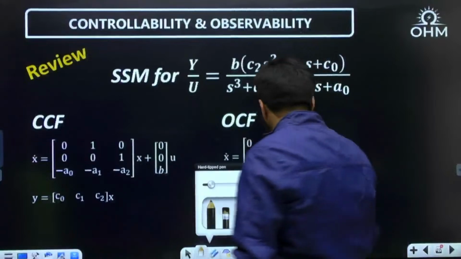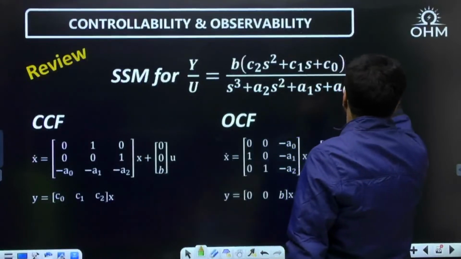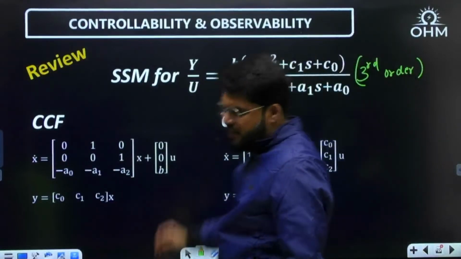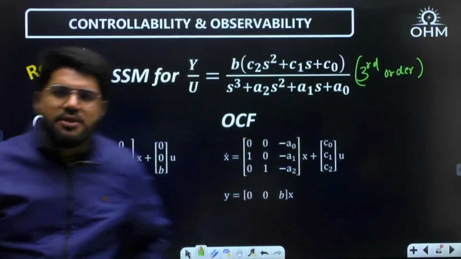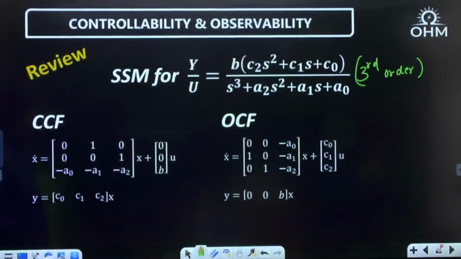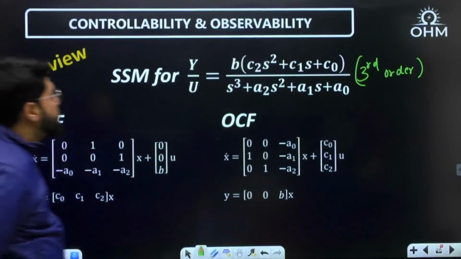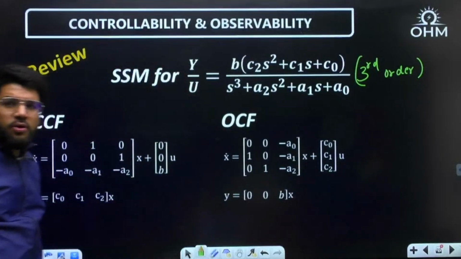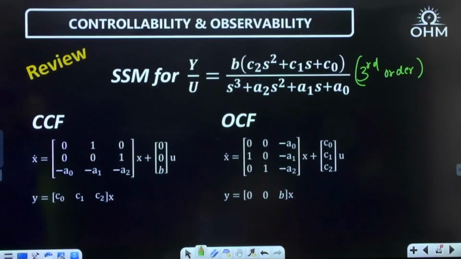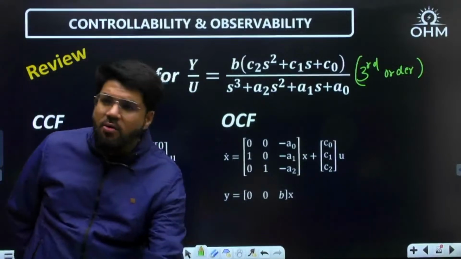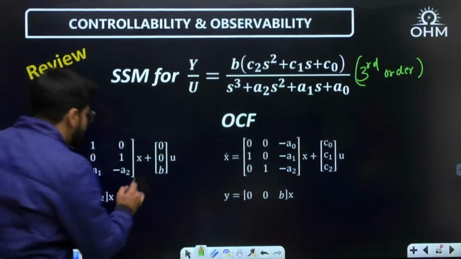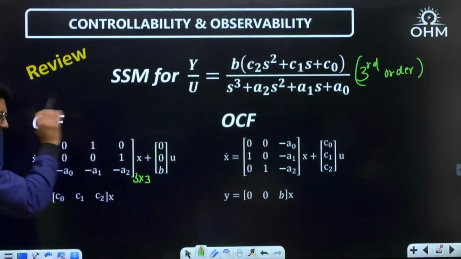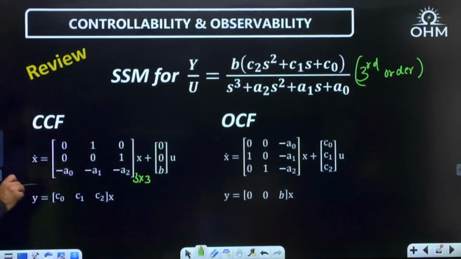If I give you third order, have a look at a third order example. The denominator starts with S cube plus A2S square plus A1S plus A naught, and the numerator is B, C2S square plus C1S plus C naught. Got it? Now see, what is the CCF for this? Because it is a third order system, the A matrix will also be a 3 cross 3 matrix. Look into the last row, and then I will explain the rest of the things.